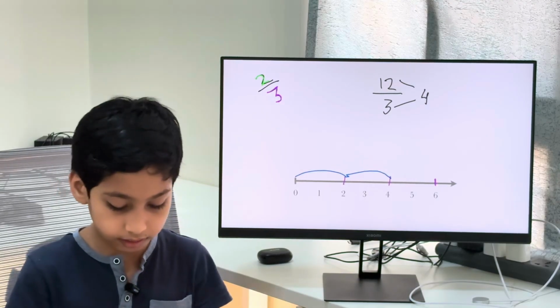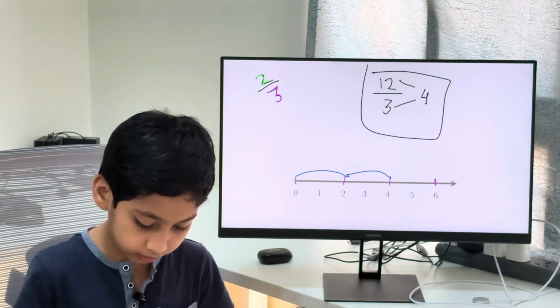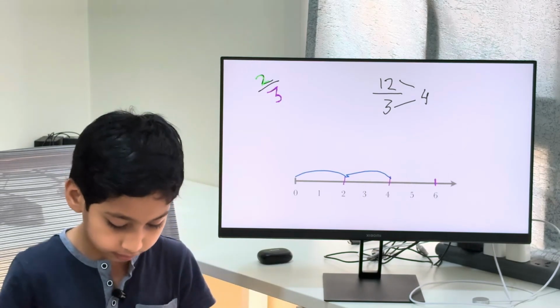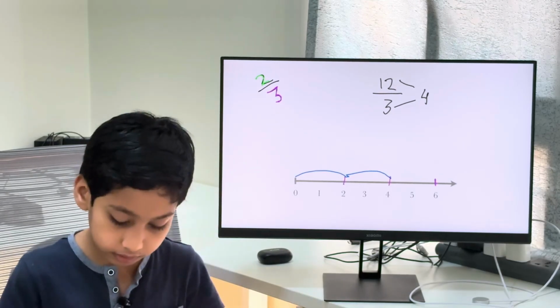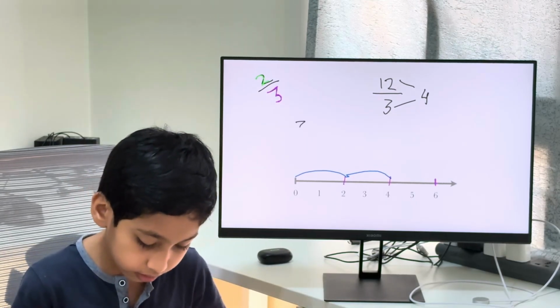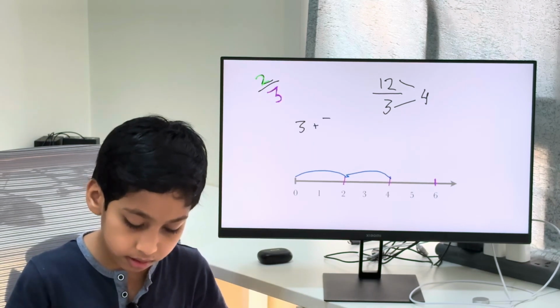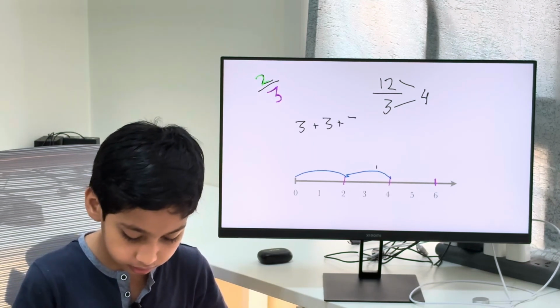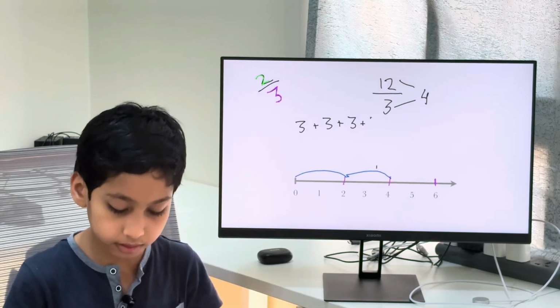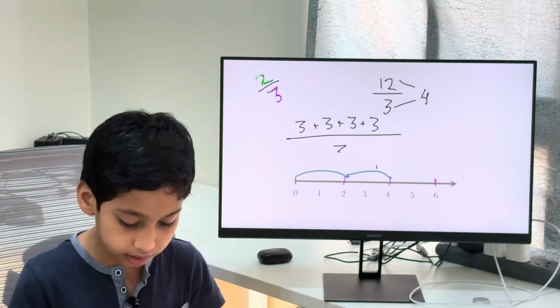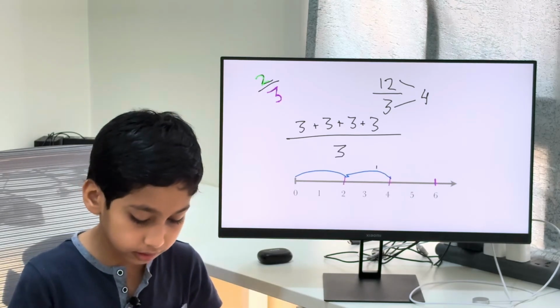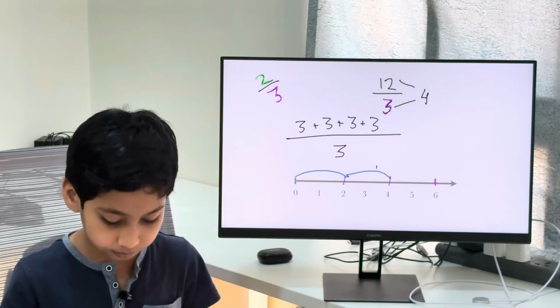So I could rewrite this whole thing as 3 plus 3 plus 3 plus 3. As you can see, I've added 3 4 times, and then I'm going to do that over 3. As you can see, the denominator still doesn't change.